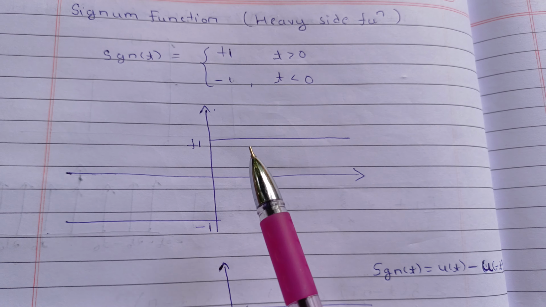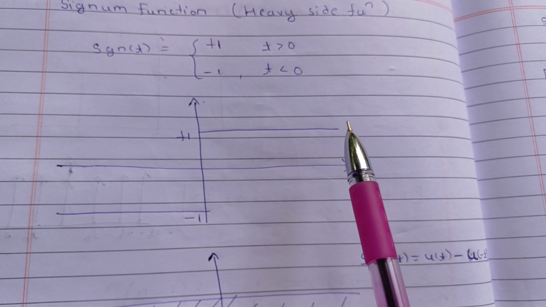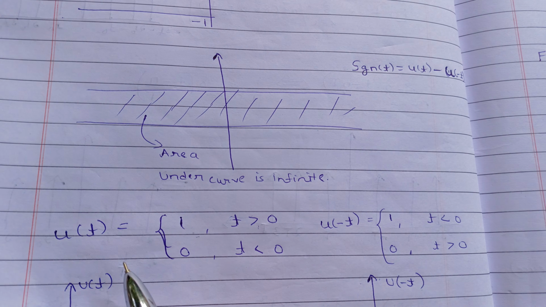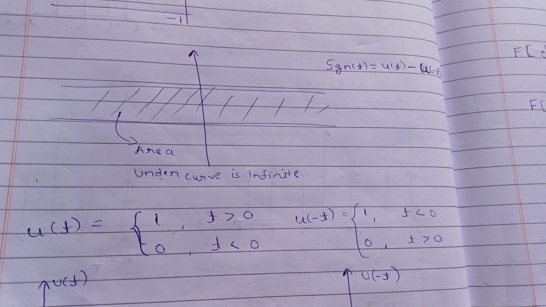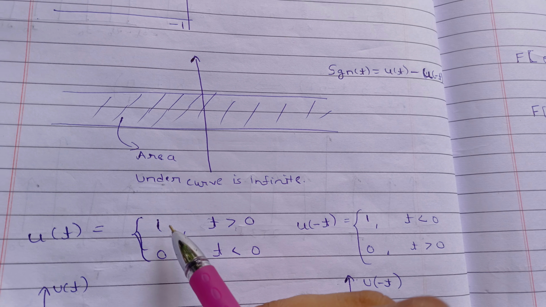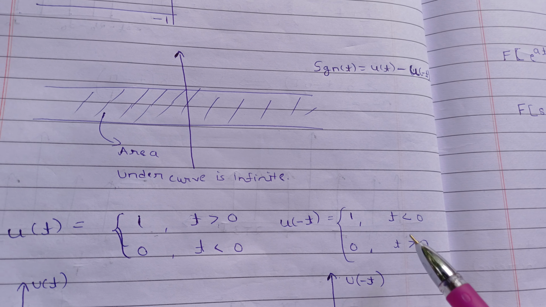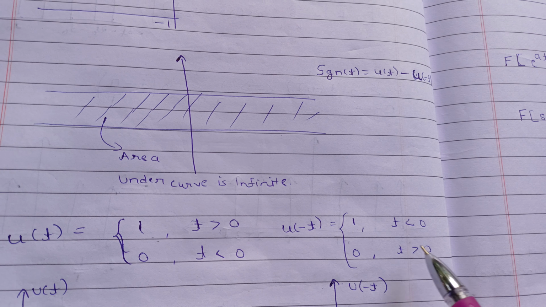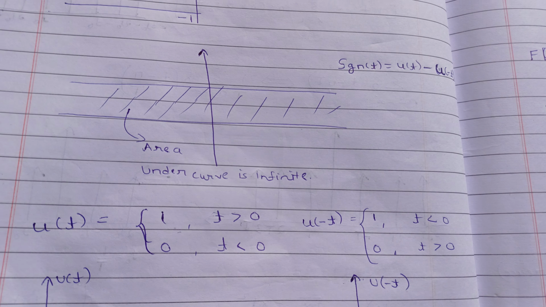Now you must know how we can write this in terms of the unit step function. So what is a unit step function? Let me define that for you first. It will be 1 for t greater than 0 and 0 for t less than 0. This is your unit step function. And if you define it for minus t, u(minus t) equals 1 for minus t greater than 0, meaning t less than 0. Because for t less than 0 it will be a positive value and it will be 1, and for t greater than 0 it will be a negative value, which means it will be 0. It is the same thing written in terms of minus t.